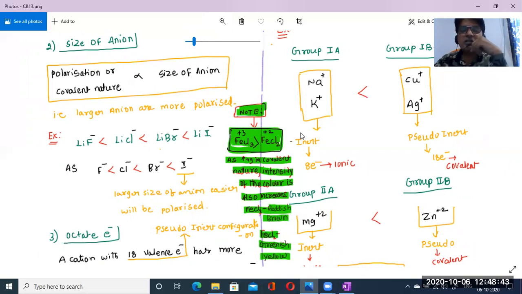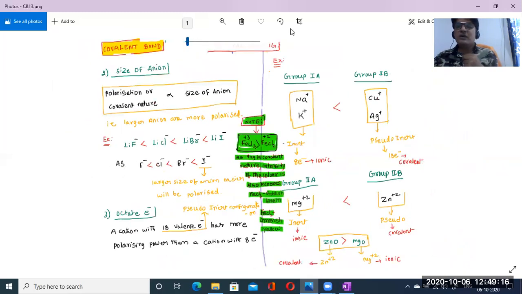Like that, we can frame a question: which of the following molecules has more intensity of radiation or intensity of color? Which one? FeCl3. Why? Because FeCl3 is more covalent in nature. So what is the color of FeCl3? Reddish brown. What is the color of FeCl2? Greenish yellow. Okay now? Now go to the next point, next page.